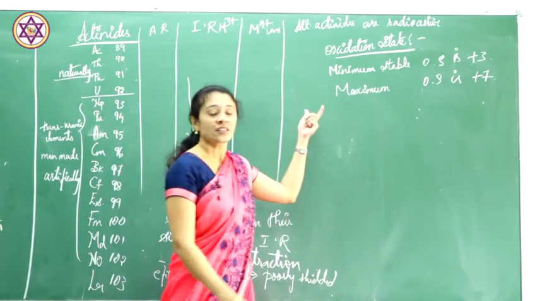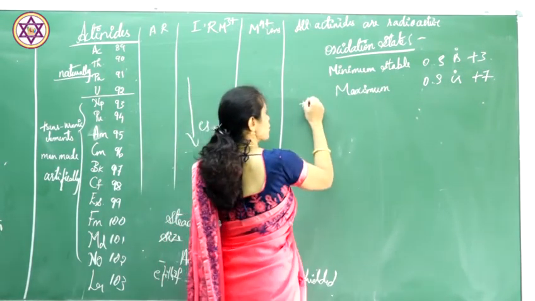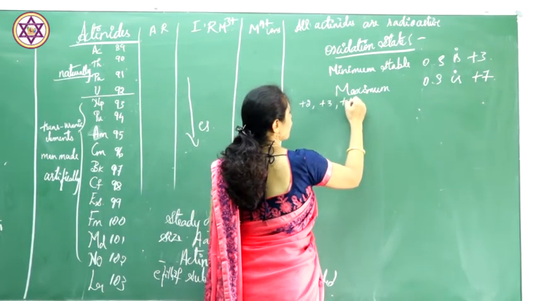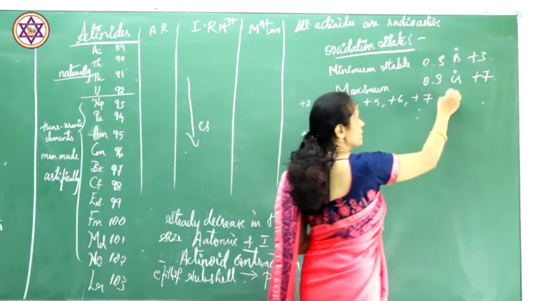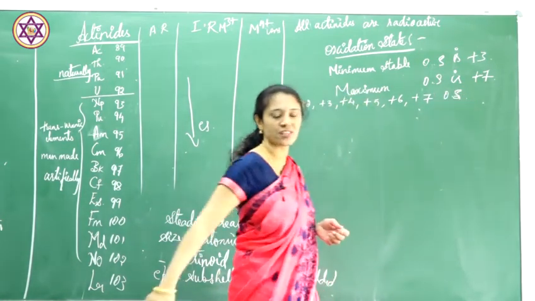Here the actinoids show +2, +3, +4, +5, +6 and +7 oxidation states. They show variable oxidation states.